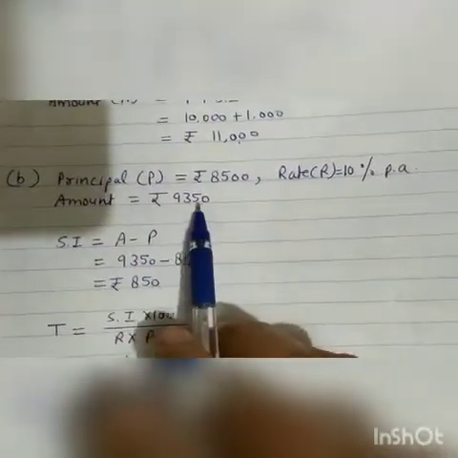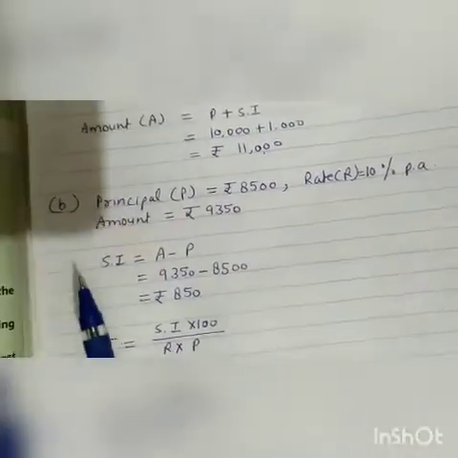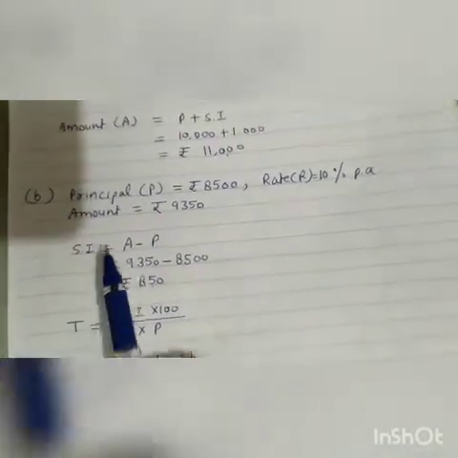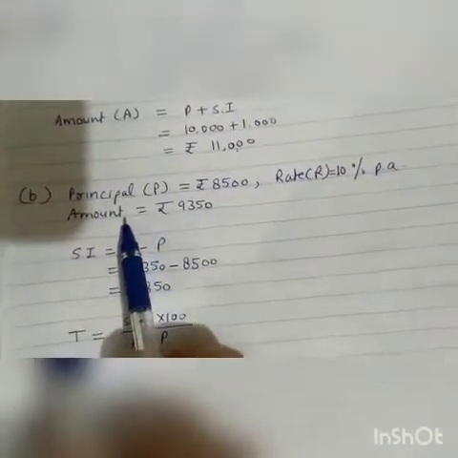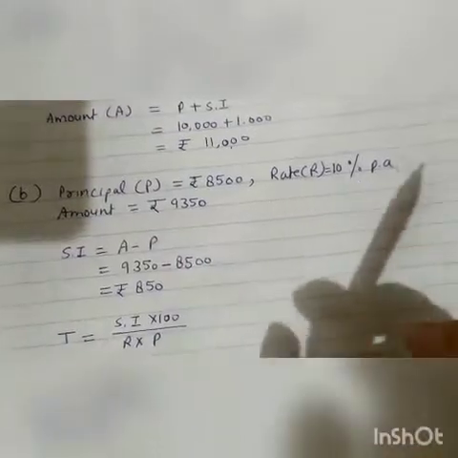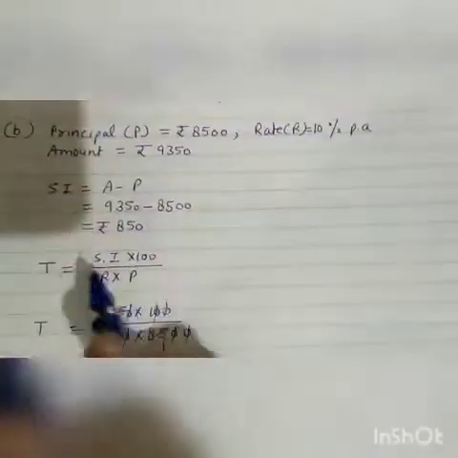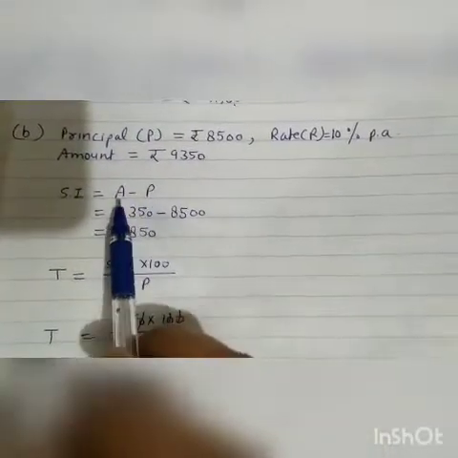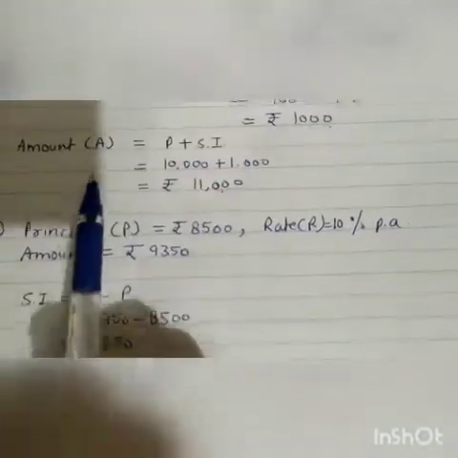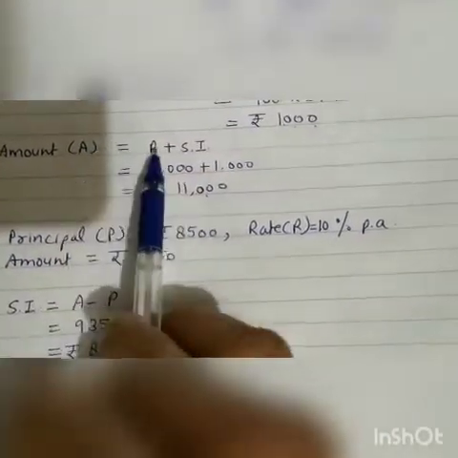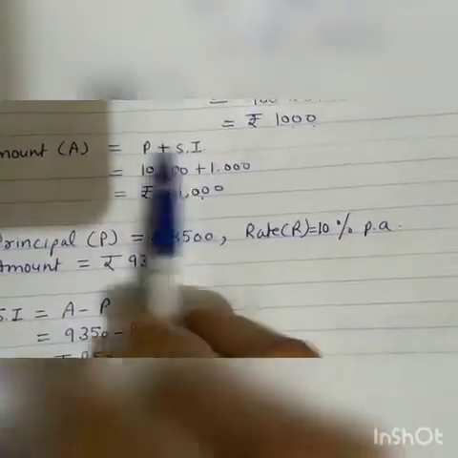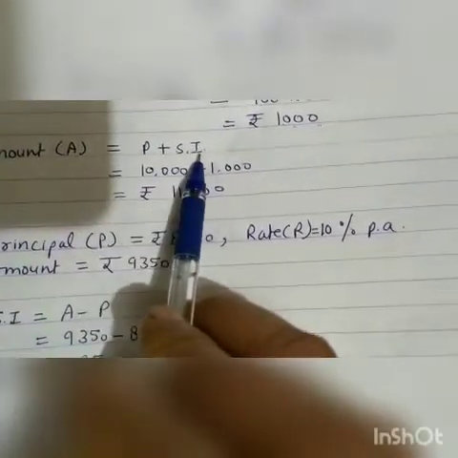Amount is 9,350. Students, always remember, if principal and amount both are given and interest is not given, then first we will find interest by subtracting principal from the amount. As you know, here we have used A is equal to P plus SI.